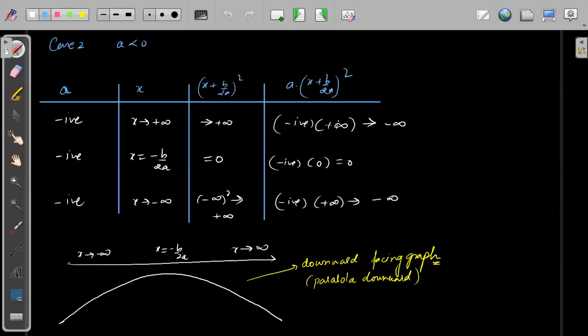Okay. Sir, but in one case we had only X greater than 0, then why are we writing case 2 as A is greater than 0? What kind of question is that? Sir, when minus infinity has the value of plus infinity, then the graph will also be in plus infinity, right? Yeah. But the thing is, it is multiplied with a negative value. That is why it will become minus.